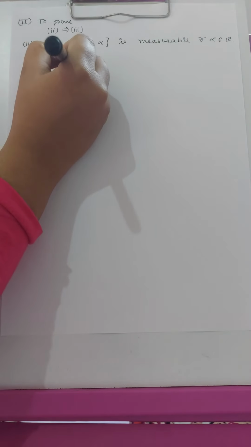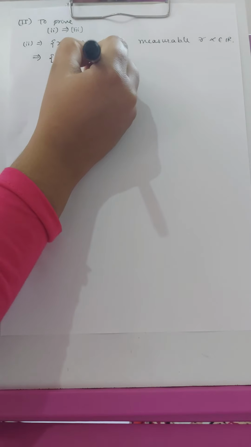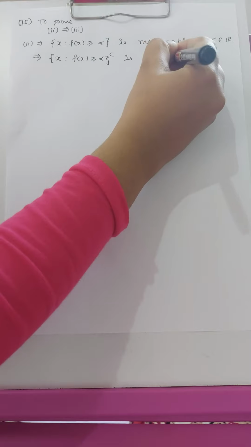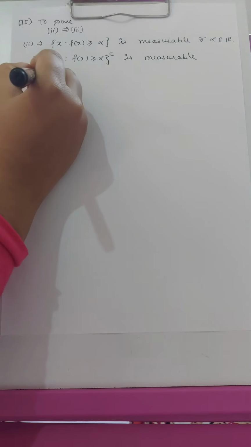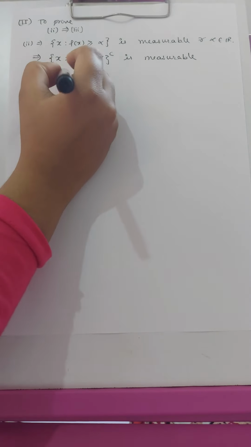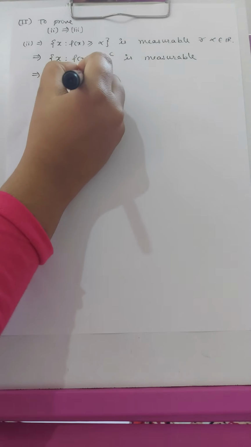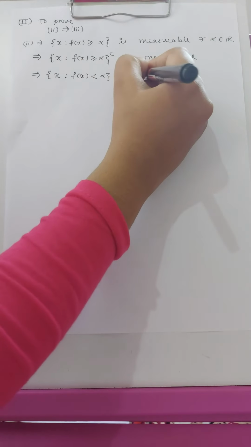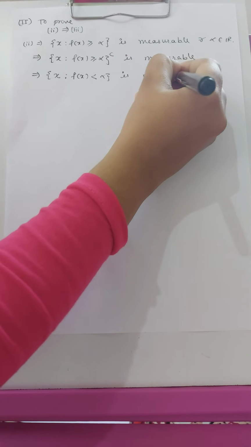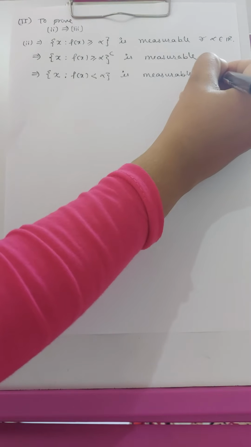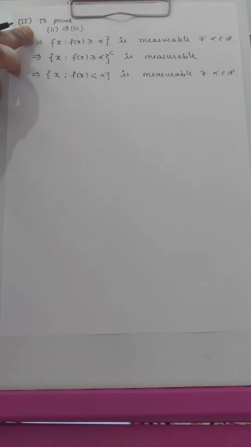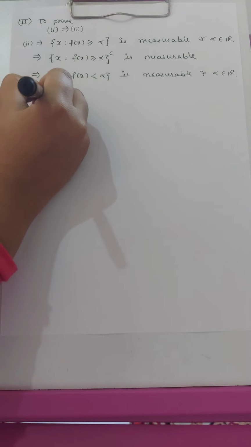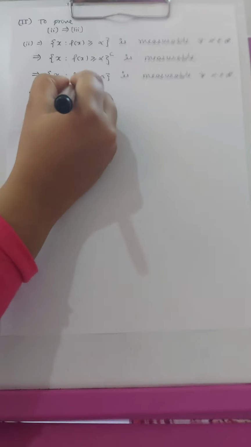The complement of this set is the collection of x such that f of x is strictly less than alpha, which is measurable for all alpha belongs to R. Hence the second statement implies the third statement.